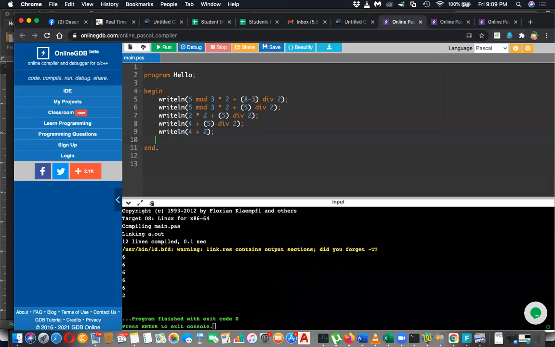If you understood, please write down the sequence. Write down the sequence, and only then will you be able to answer. This will be asked in the questions. This will be there in the paper. They will not ask what is writeln, what is begin, what is the program and so on, but they will ask the evaluation of expressions. That question will be there in the examination paper for sure. So you have to practice. So please write it down.